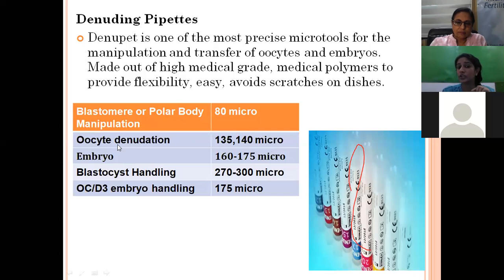For oocyte denudation, we normally use a size of 135 to 140 microns, and for embryos we use 160 to 175 microns. Blastocysts, which are bigger in size, need 270 to 300. So these are the major sizes of denuding pipettes that we need in an embryology lab.